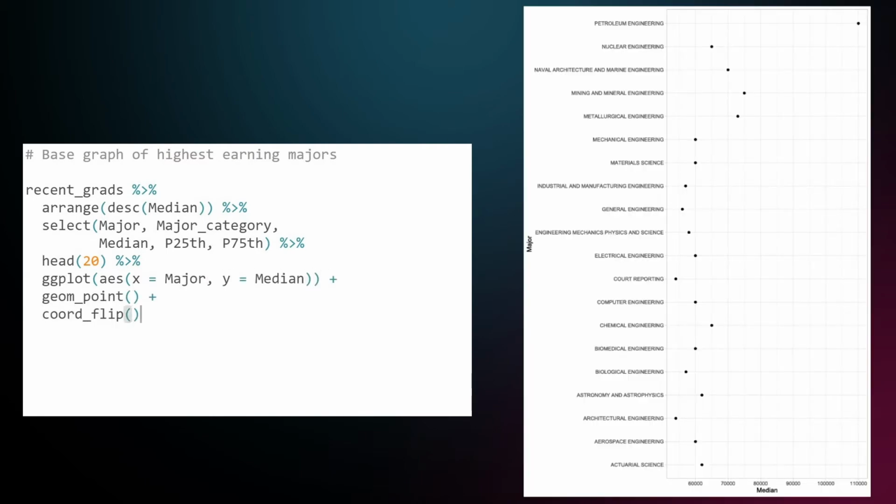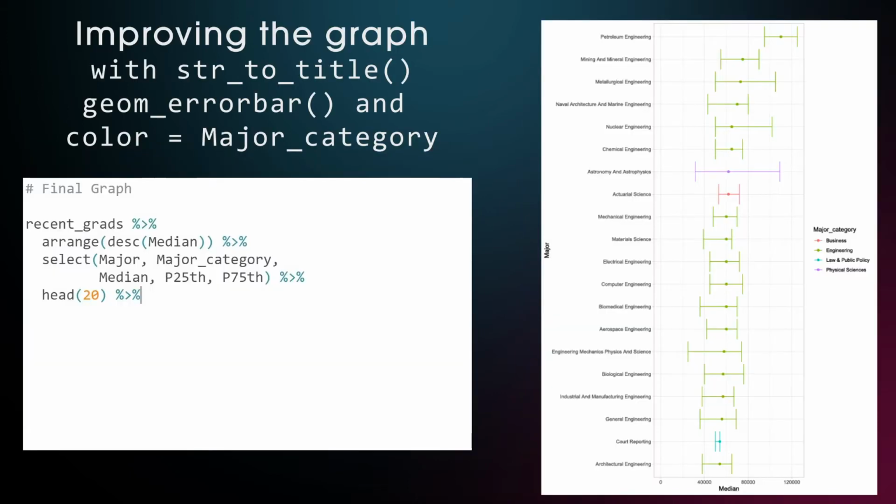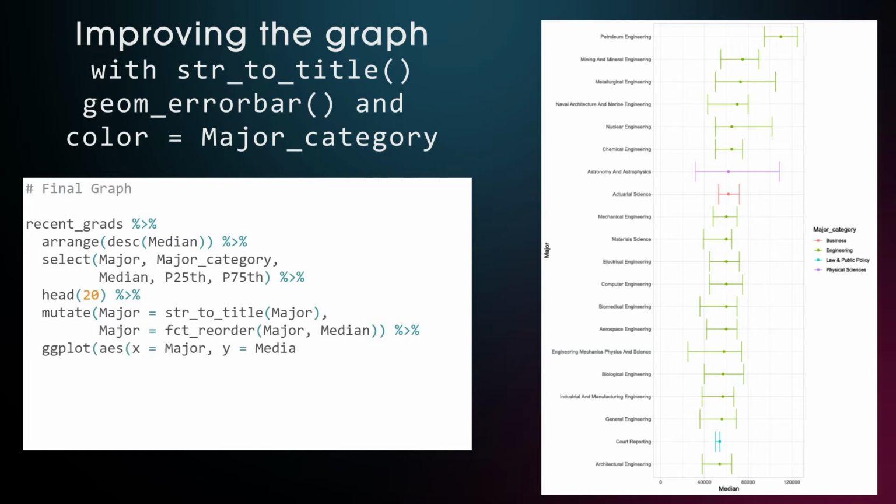One way to visualize the median of each major is with the geom_point function. Again, we use coord_flip to make the majors more readable on the y-axis, but it's easy to improve upon this graph. For one, we can change the all caps spelling of majors into the title format with str_to_title, where only the first letter of each word is capitalized. Next, we reorder the majors by median income with the fct_reorder function.